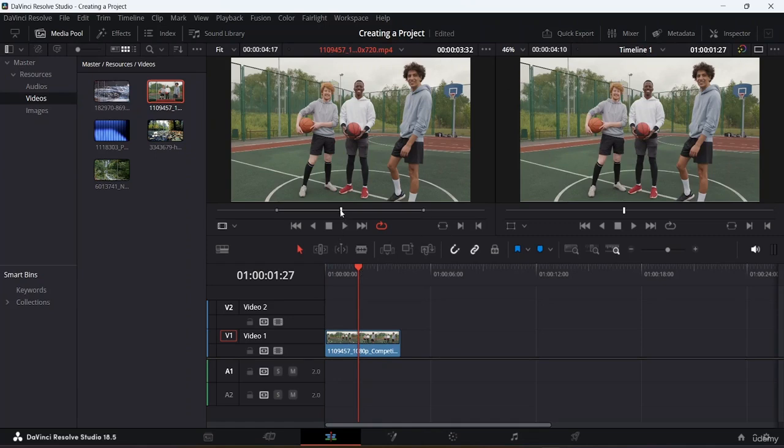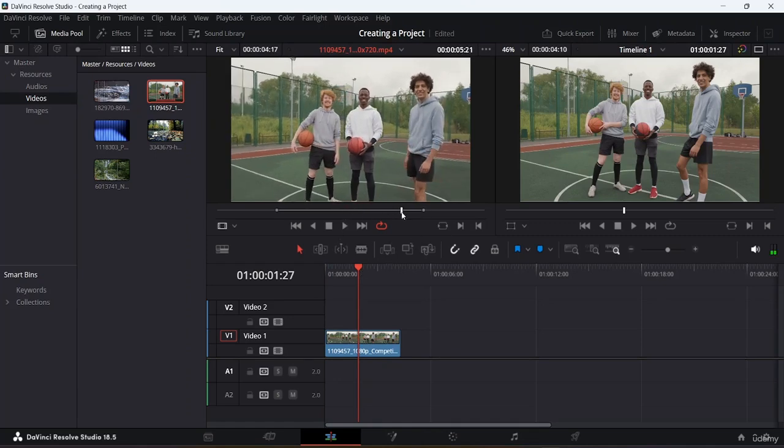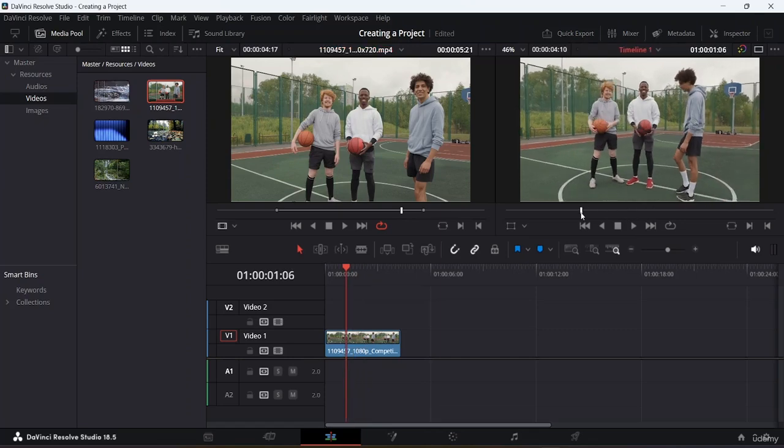Now let's say I have this particular footage right over here and I need to make some changes in my preview window as well. In that case, I don't have to scroll and find the exact place. Sometimes it might be tough. So if I want to have the same thing which I have here in my source panel, I also want to see the same thing in my project panel as well.